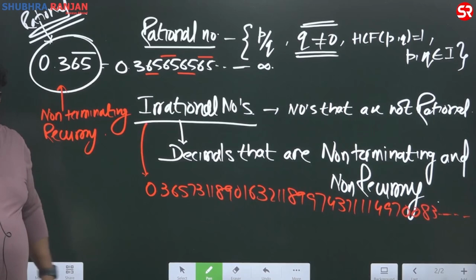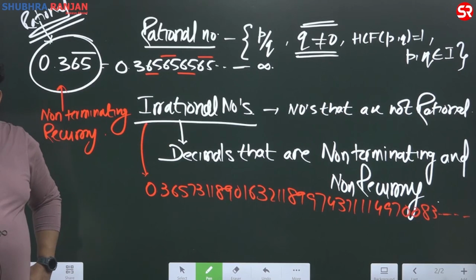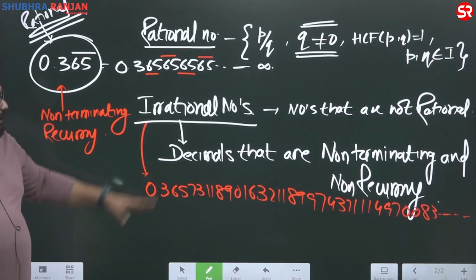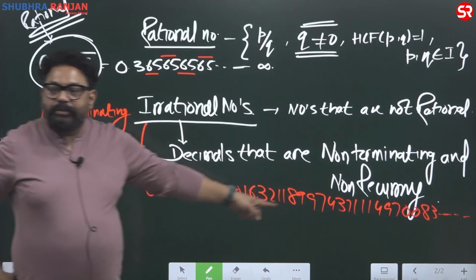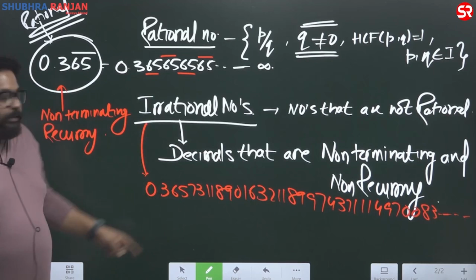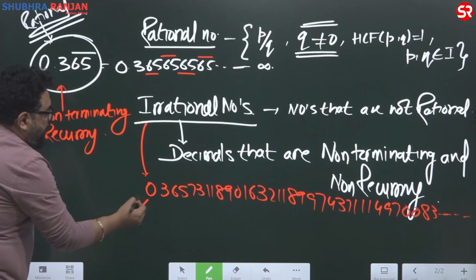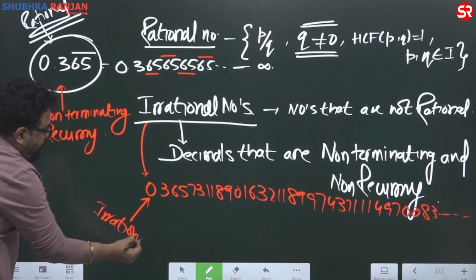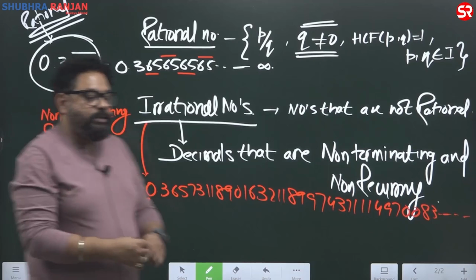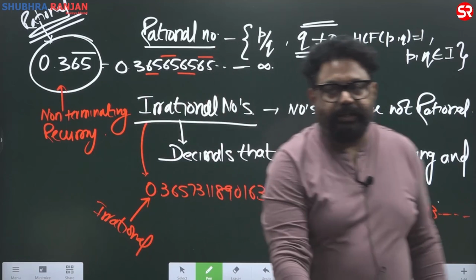This number keeps on going, doesn't stop. So this is non-terminating. It is non-recurring. There is no regular pattern. So this is your irrational. Kindly write it now. This is your irrational number. A decimal that is non-terminating and non-recurring.